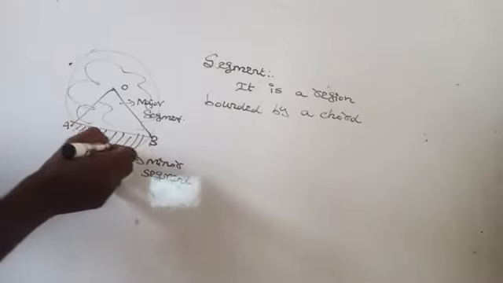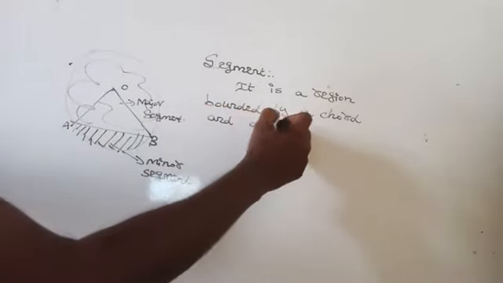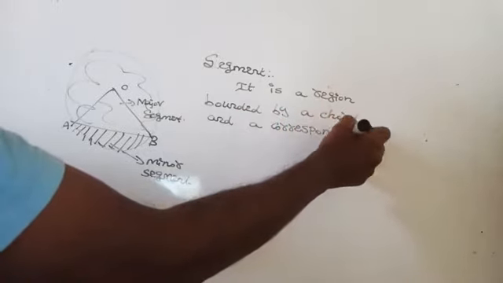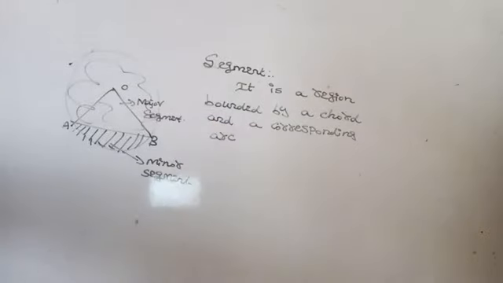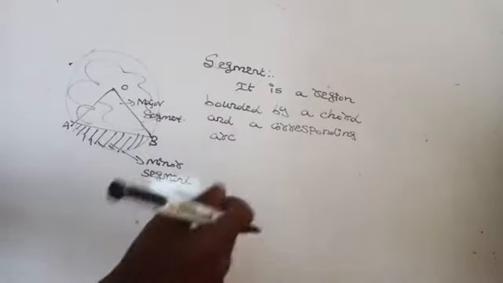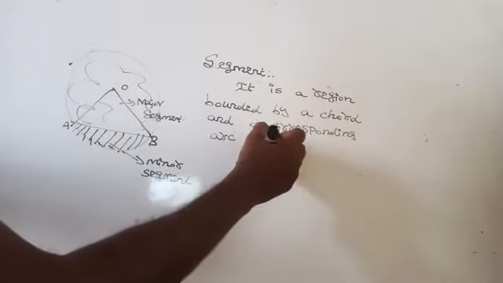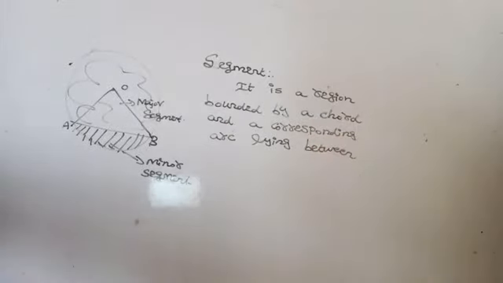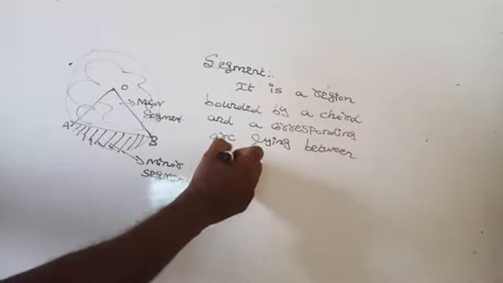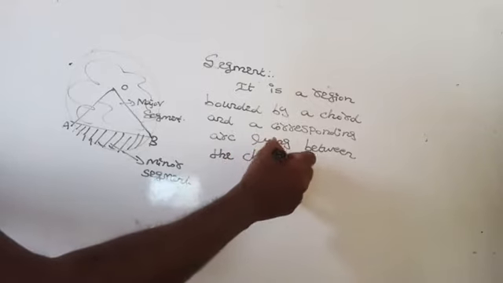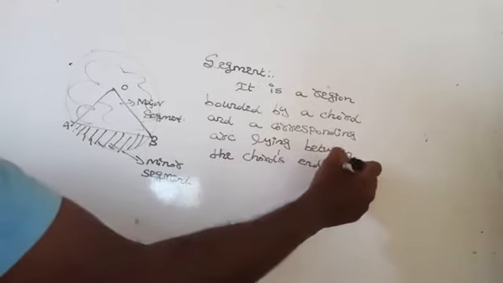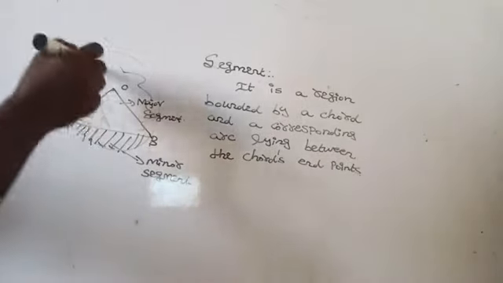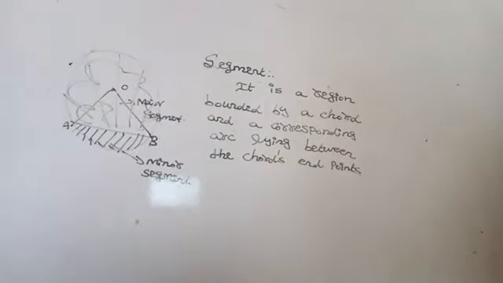This is the corresponding arc, lying between the chord's endpoints. It is known as what? Segment. So it is called what? Minor segment. These portions are called what? Major segment. Are you getting it?